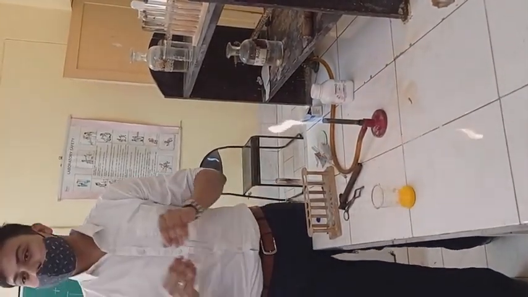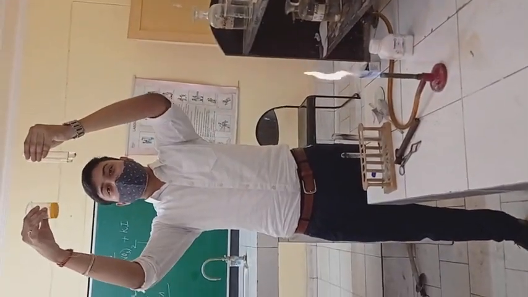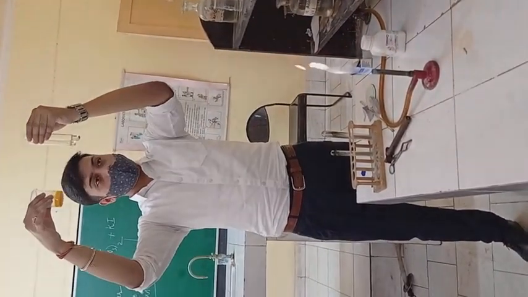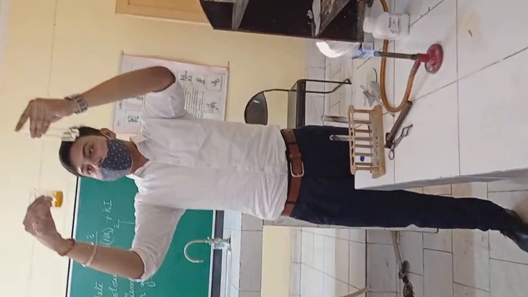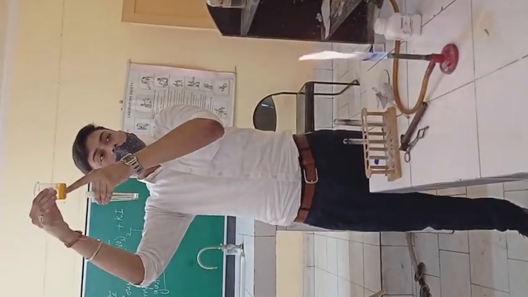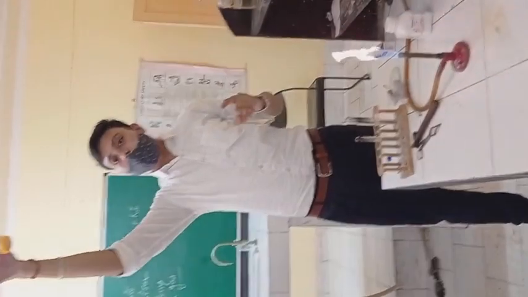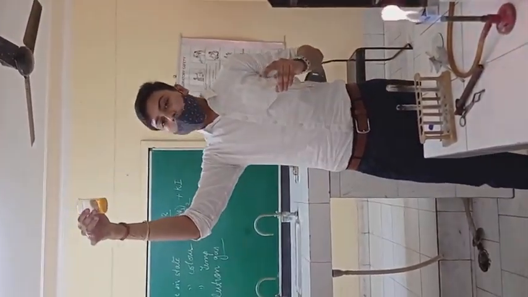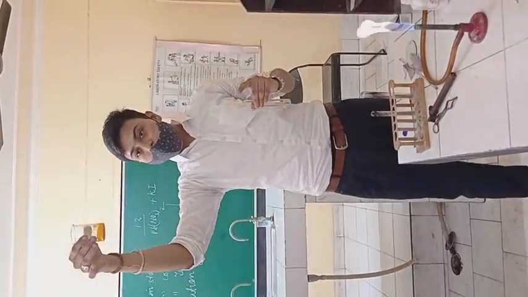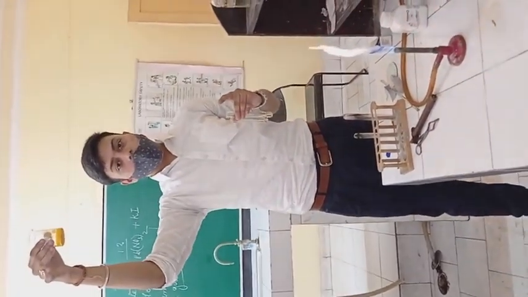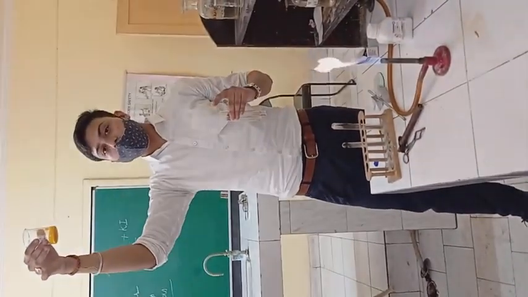So I am pouring some potassium iodide here and some lead nitrate here. See what happens. The color of both the solutions, when mixed, changes into yellow along with the formation of a precipitate. You see some cloudy formation at the bottom of the test tube. It is known as what? Precipitate. Are you all able to observe this? Yes, sir. So this is a reaction in which formation of a precipitate takes place as well as a change in color, right? Which indicates that a chemical reaction has taken place.